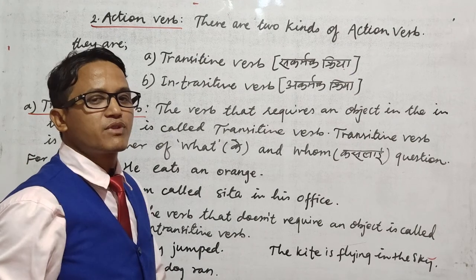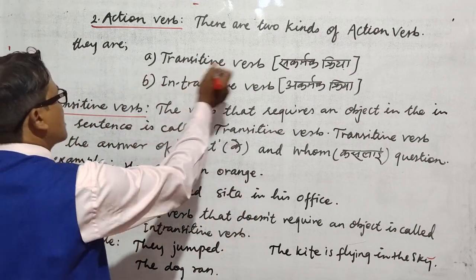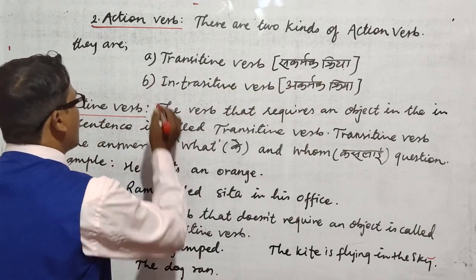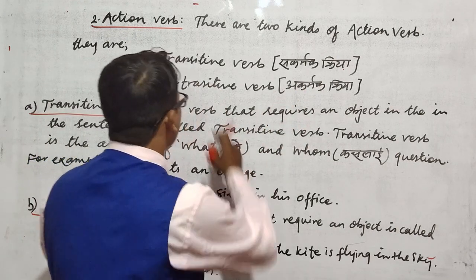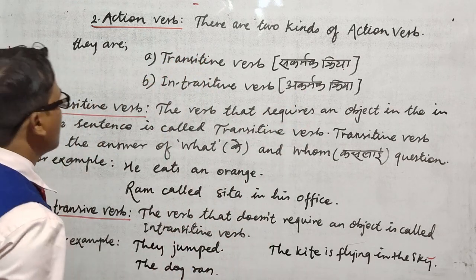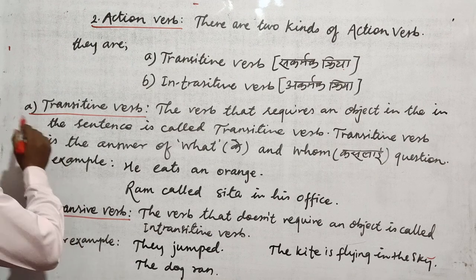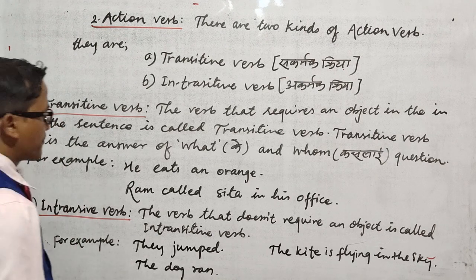They are also in Nepali. So that's why transitive verb is sakarmak kriya, intransitive verb is akarmak kriya. So they are the two kinds of the main verb. So now, what is transitive verb?